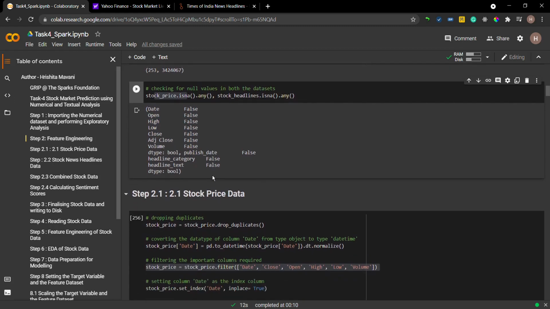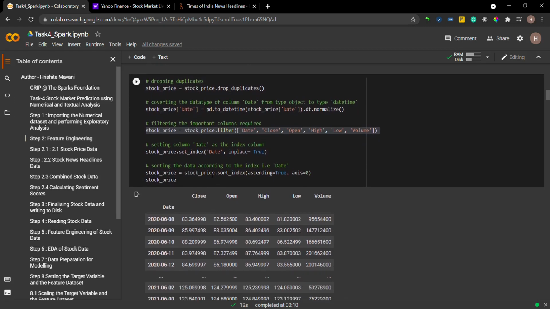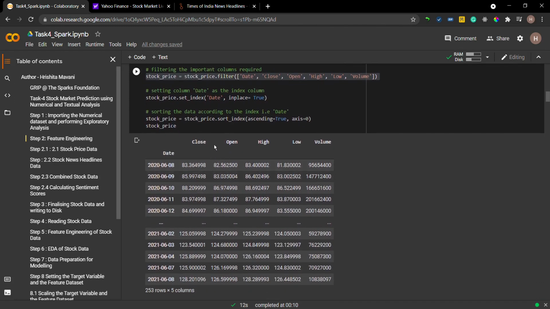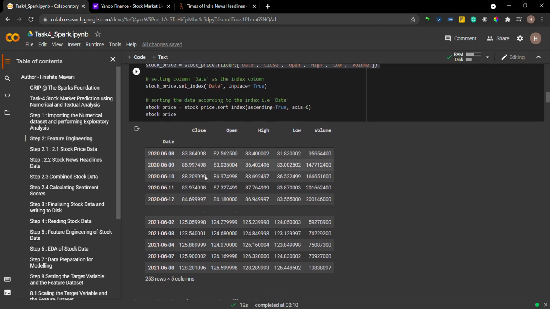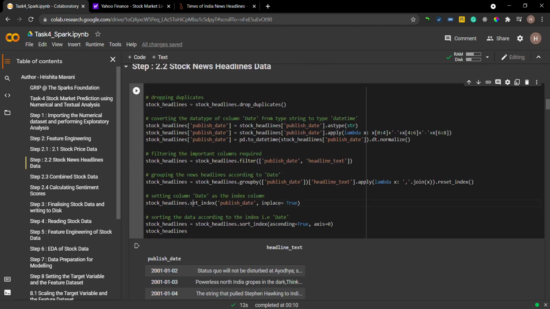Next I have done some more feature engineering, which is dropping the duplicates, and then I have also made the date column the index column, which is suitable for this kind of data, that is a time series dataset. I have done the same for the news headline dataset. I have made the published date the index column here.